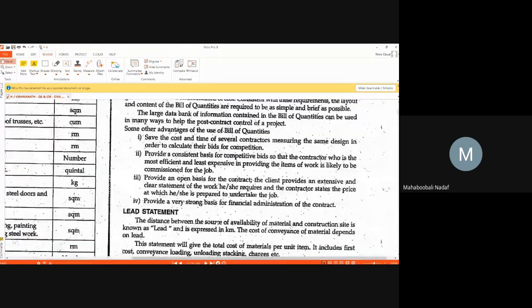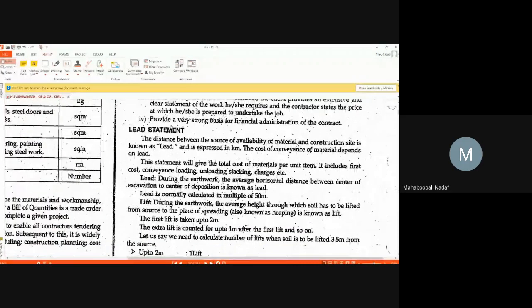Next term, what is this lead? When will this lead term come, can anyone tell me? Whenever there is a huge excavation or soil removal work, this term is going to come. Lead means the distance from the source to the destination, and that is called lead distance.